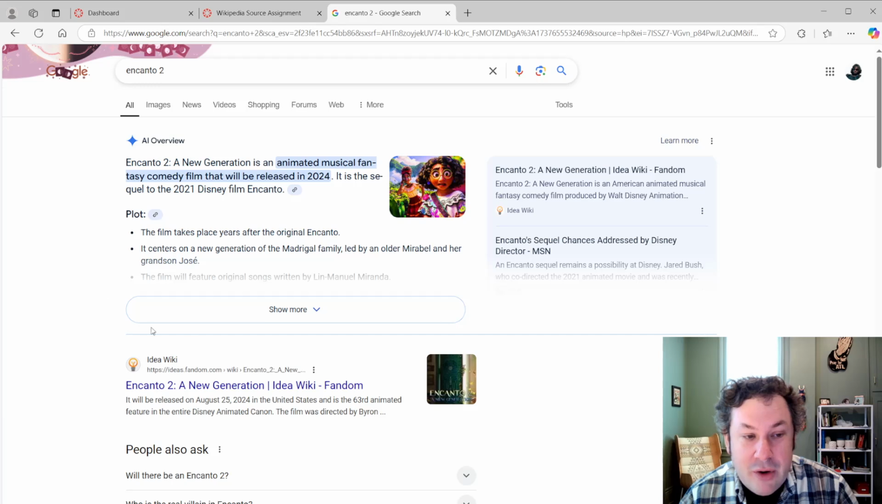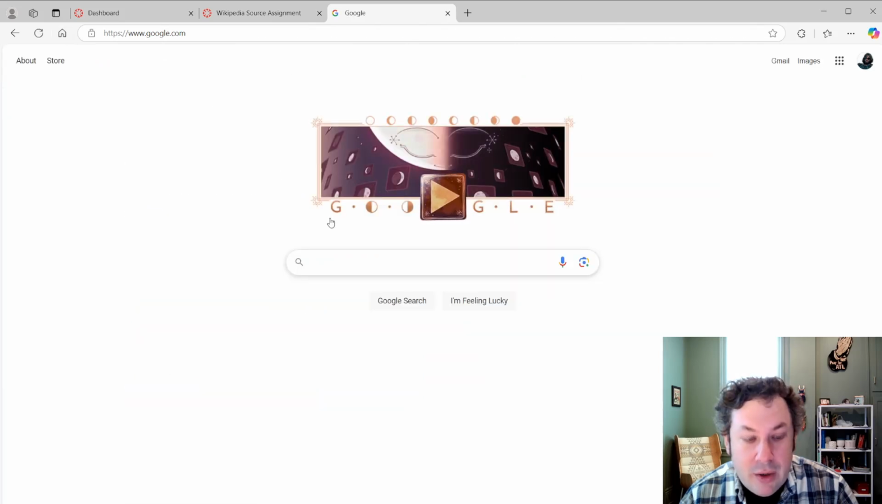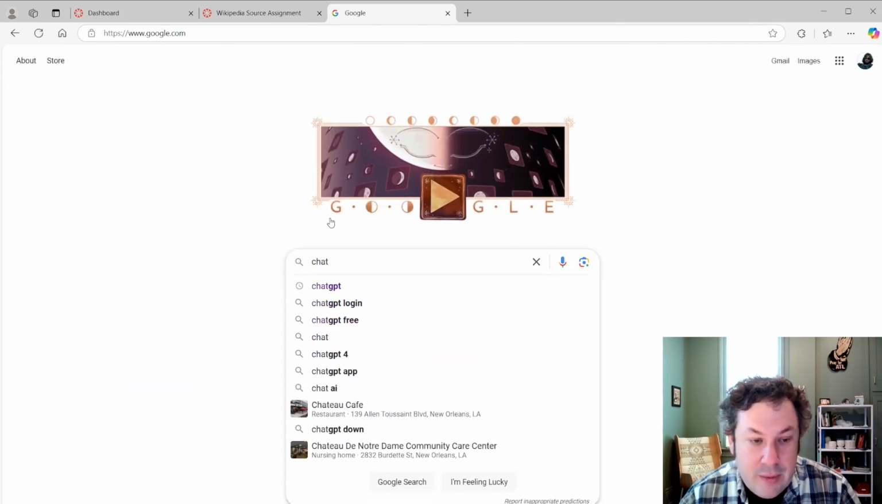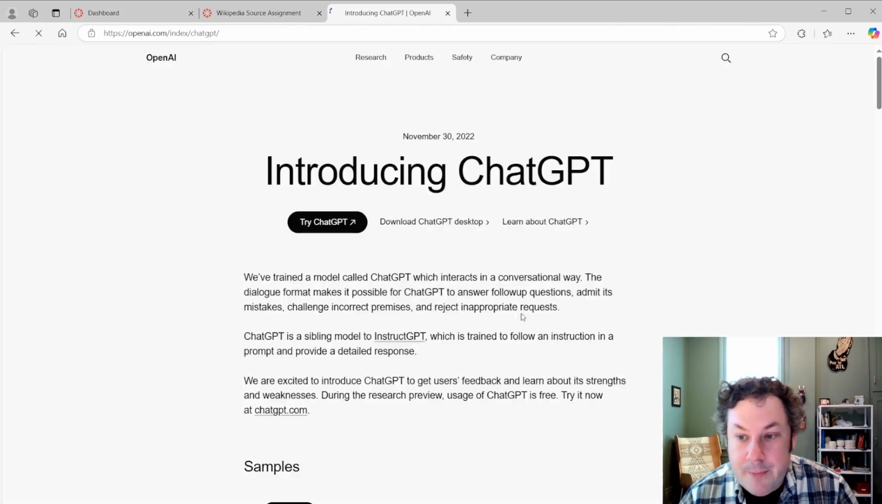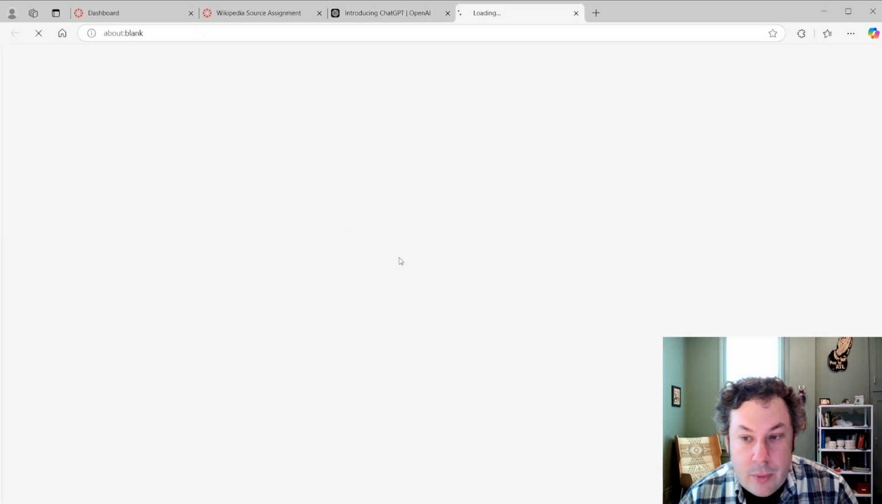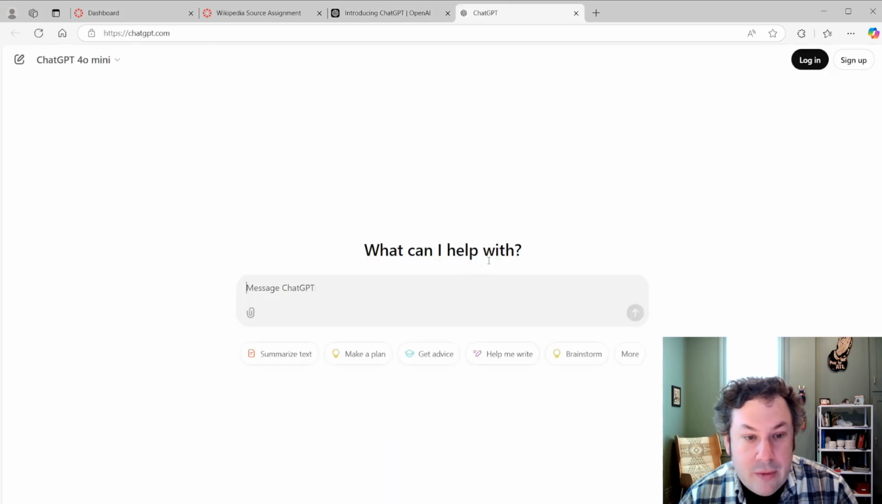Where this information comes from, who knows? It's probably this first link here. But this is to show you can't trust the AI overview of Google, so don't even try. The other thing you shouldn't trust, that I know a lot of people are going to want to use, is ChatGPT. Now, I'm not going to get into an argument about whether or not this is ethical to use. One thing I want to show you is that it's not actually knowledgeable.